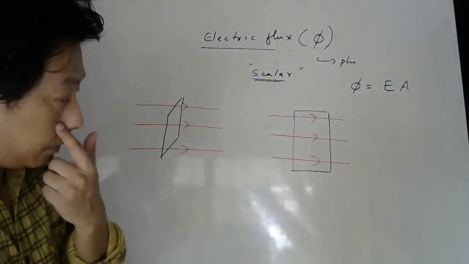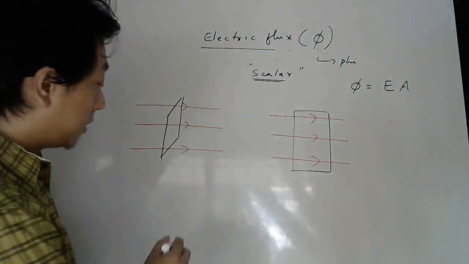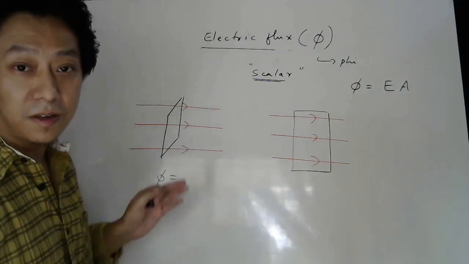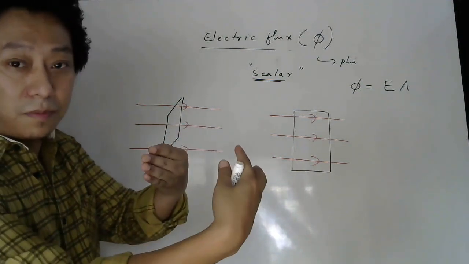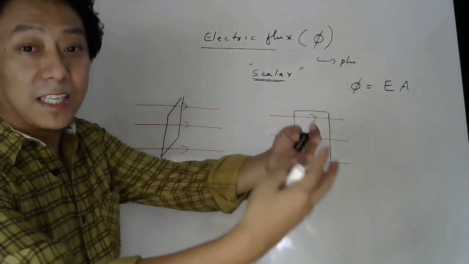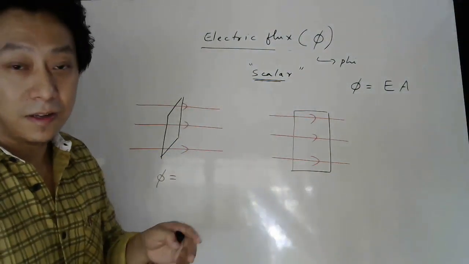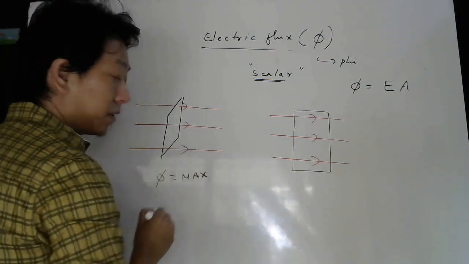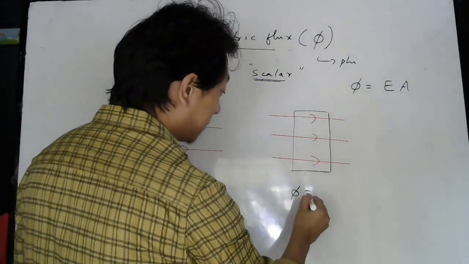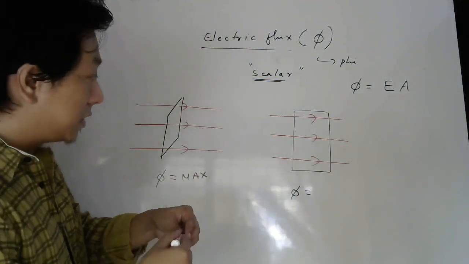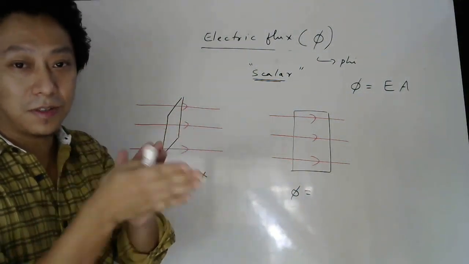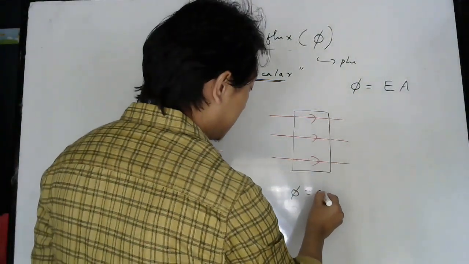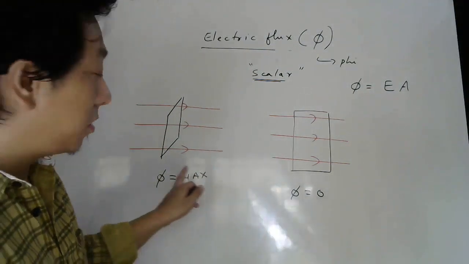Now tell me quickly, here what is the flux? Is the flux zero or do you think it is maximum? Here lines are cutting like this. So if you see from here, there is a maximum flow of electric field lines through this surface. So we say here flux is maximum. Here, this is like people walking parallel to the surface. So if the electric field lines are parallel to the surface, what will be the flux? Zero. So here flux is zero, here flux is maximum.